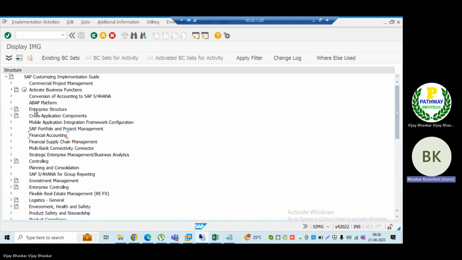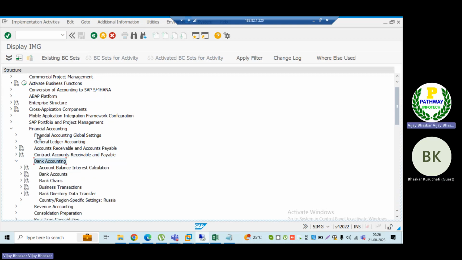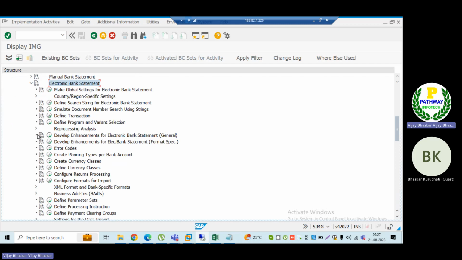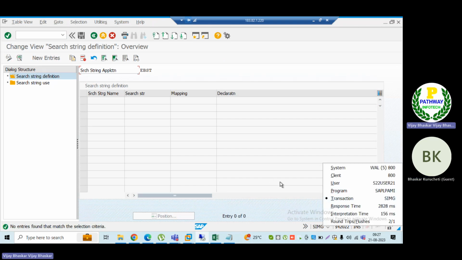So now here, enter financial accounting, bank accounting, business transactions, payment transactions, electronic bank statement. Then define search strings for the electronic bank statement. Here OTPM is the transaction code. Now you can see here is OTPM. It comes directly in SPRO, but OTPM is the transaction code.